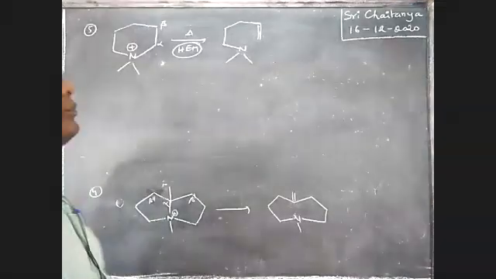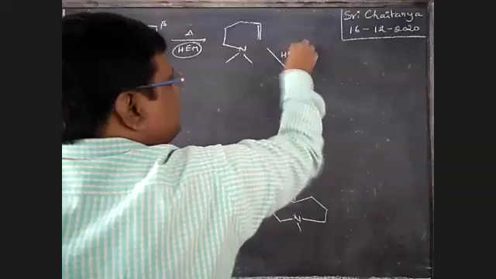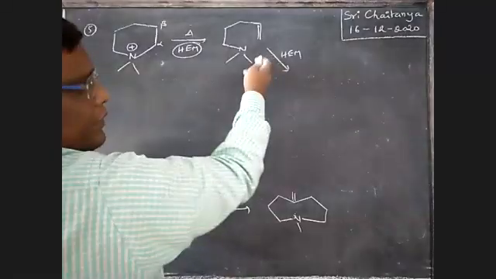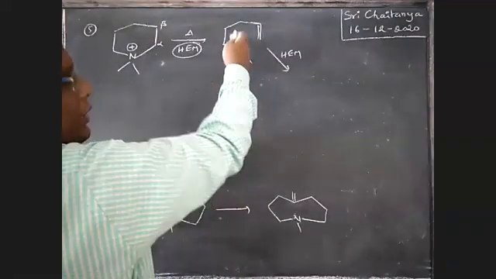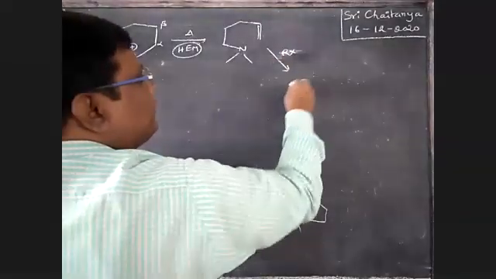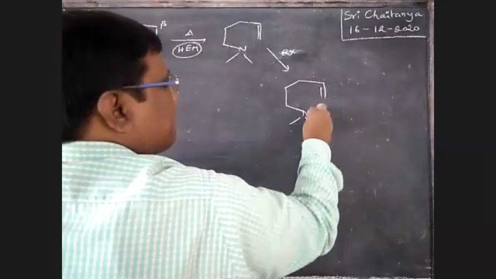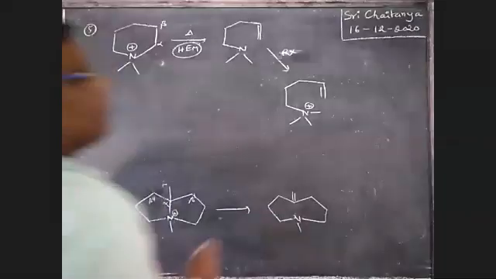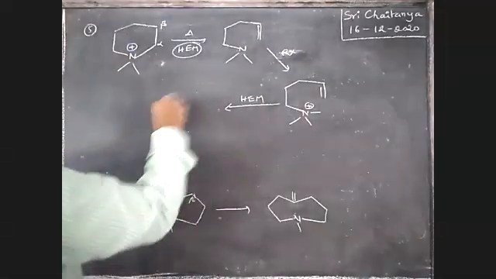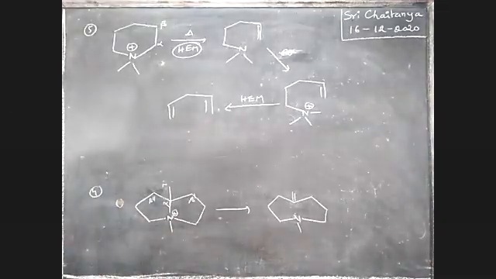Hofmann exhaustive methylation. Now, once again, Hofmann exhaustive methylation takes place. This one is also going to break. That is, first of all, a tertiary salt, then a quaternary salt is formed. So here an alkyl halide is applied, and a plus ion is formed. Once again, Hofmann exhaustive methylation takes place. This is going to break. Now our answer is this one.